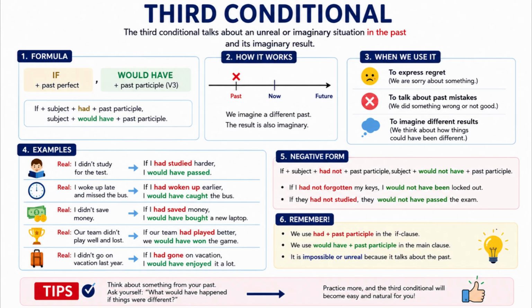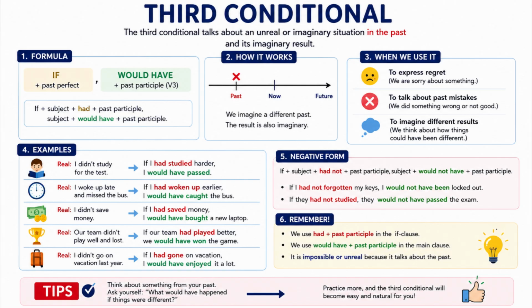4. More examples. Example 1. Education. Real: Tom did not study for the test. Tom failed the test. Third conditional: If Tom had studied for the test, he would have passed. Example 2. Travel. Real: I missed my flight because I arrived late. Third conditional: If I had arrived earlier, I would have caught my flight. Example 3. Health. Real: She ate too much unhealthy food. She became sick. Third conditional: If she had eaten healthier food, she would have been healthier.